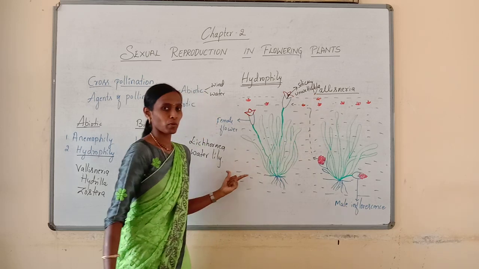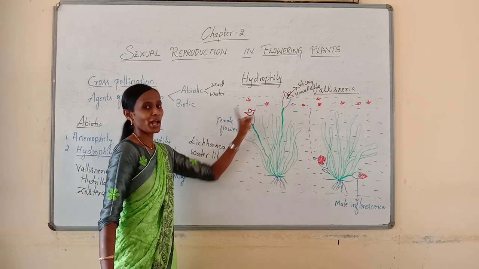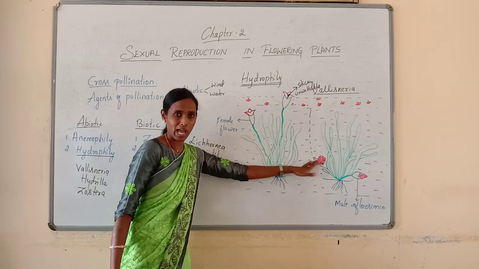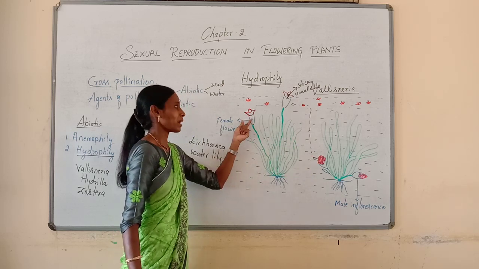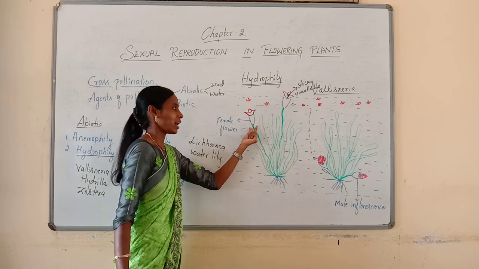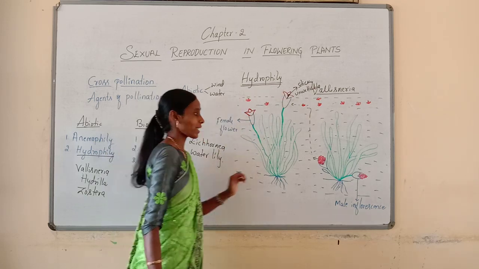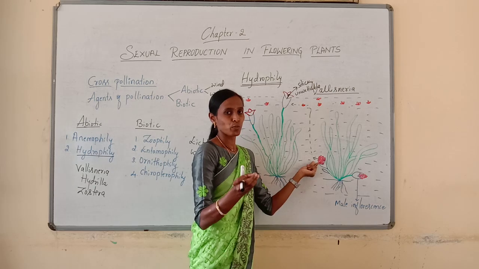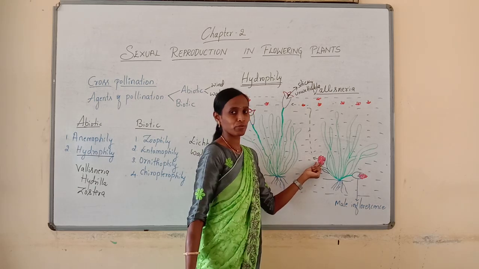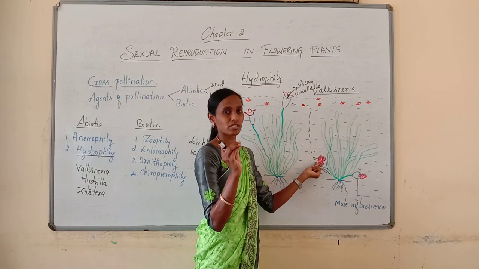So I will repeat a few points. Here in Vallisneria, the male and female flowers are produced on different plants. So female flowers contain a long stalk and are usually floating on the surface of the water, whereas the male flowers are usually small, produced in an inflorescence and having a short stalk.